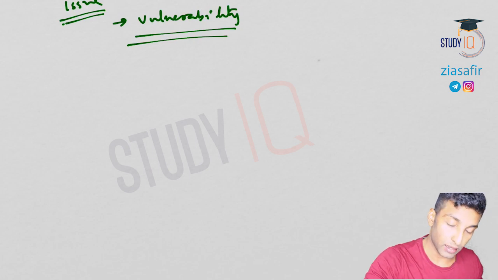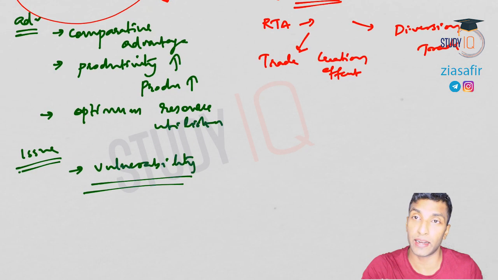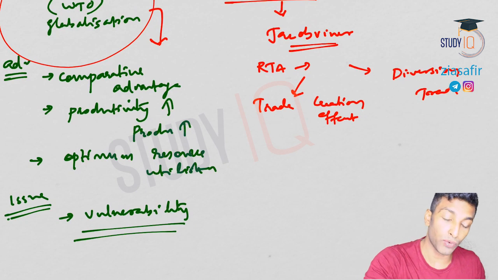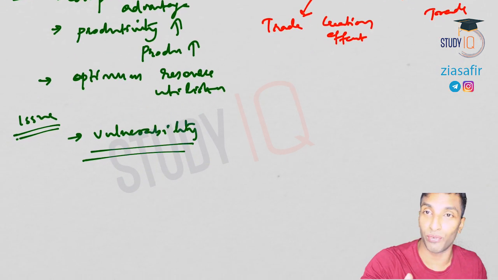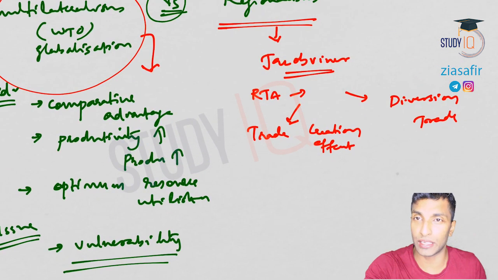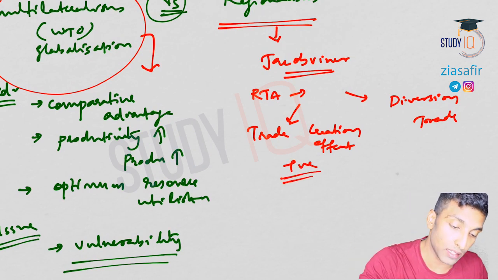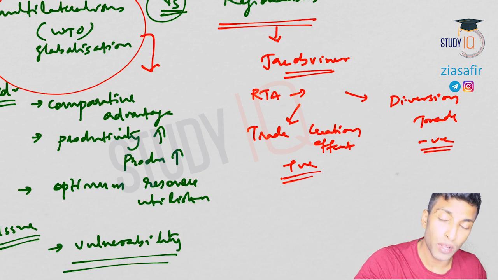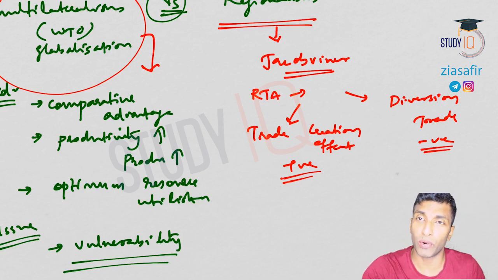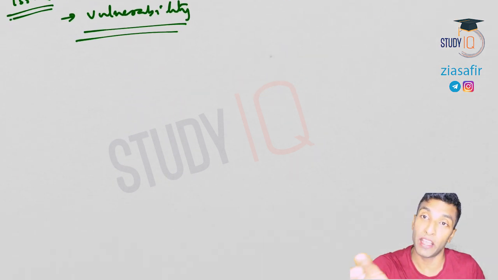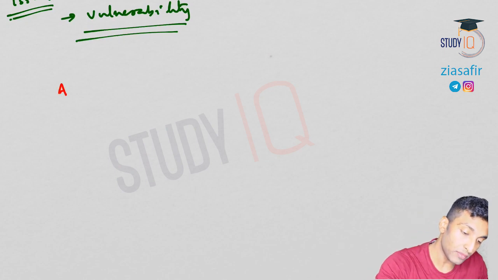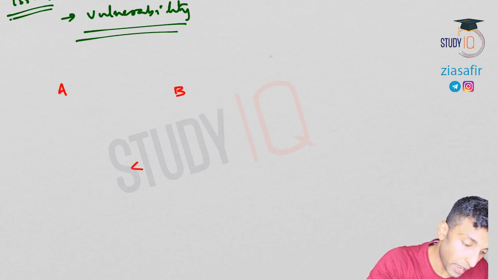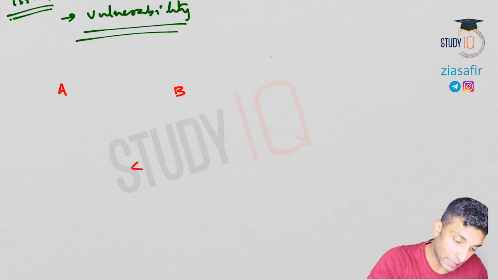Let's talk about the case of trade diversion first. That's the negative one. Then we will talk about trade creation, which is actually a positive impact. This is a positive impact, and this is actually a negative impact. When diversion of trade is there, what is actually happening is the inefficient country is getting the advantage over the efficient country. I'll show you how. Let's suppose this is country A, country B is there, country C is there.